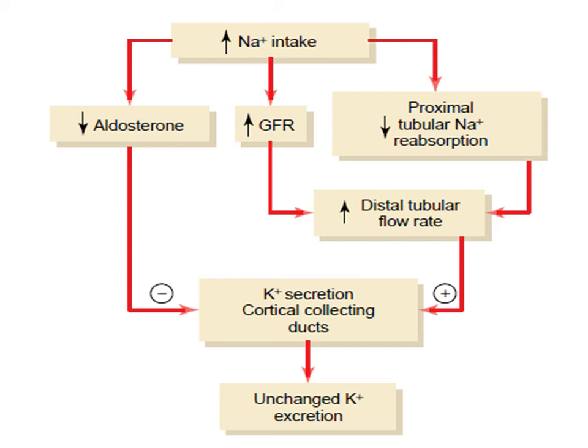So basically the net effect of increased secretion and decreased secretion would be an unchanged potassium secretion. This means that the effect of distal tubular flow rate is very important to maintain a normal potassium excretion whenever the intake of sodium changes.